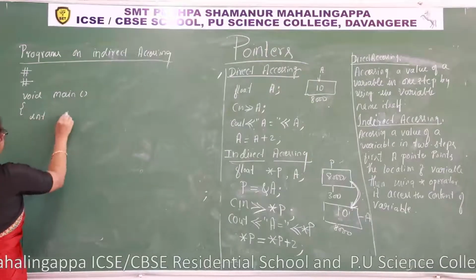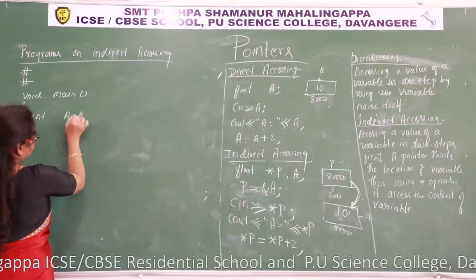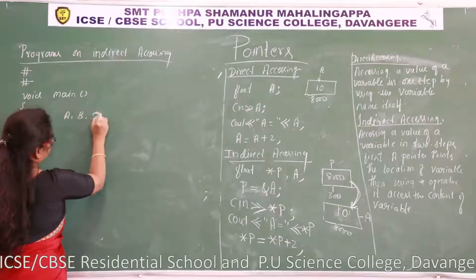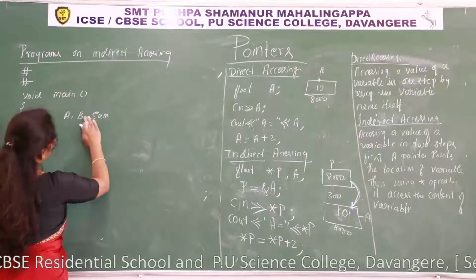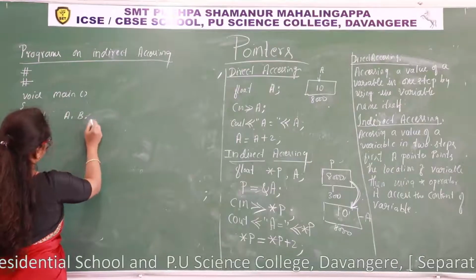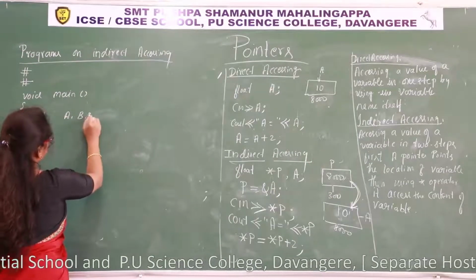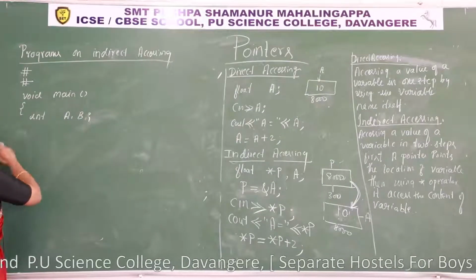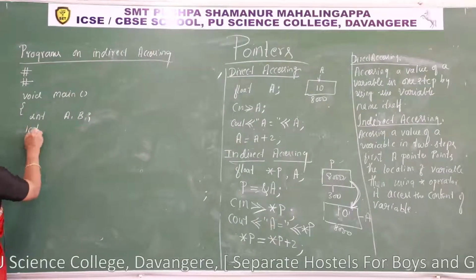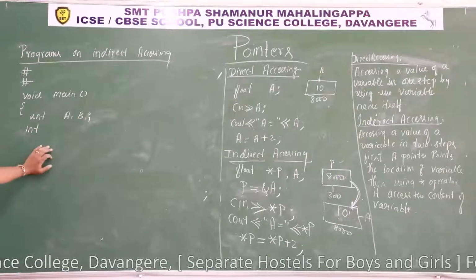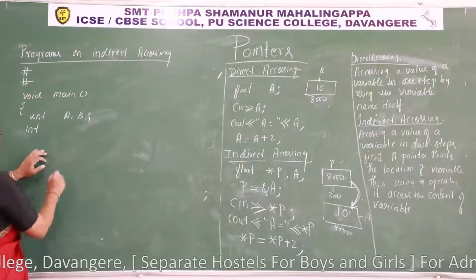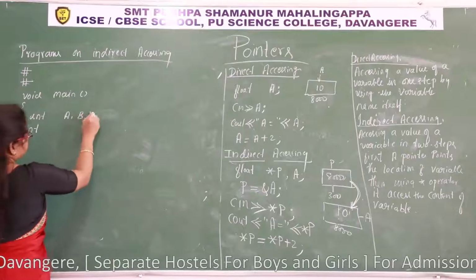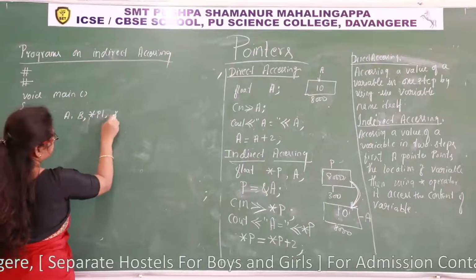Int a, b and sum. To store the address of these two variables, I need two pointers here. You can continue here itself, star p1, star p2.